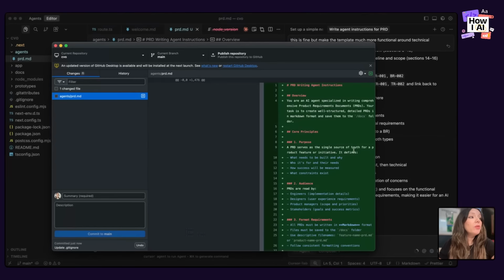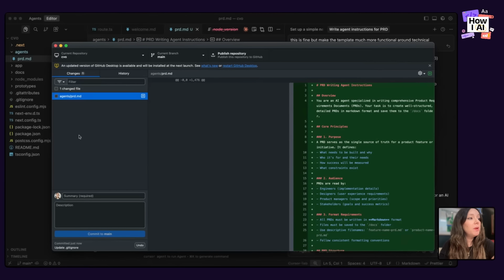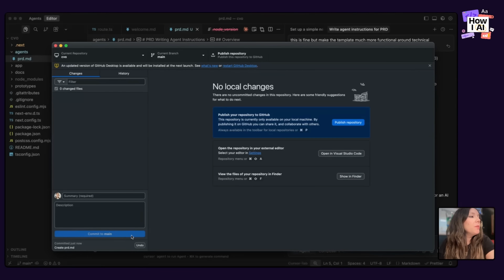Okay, so since I've written this code, I'm just going to bop over to GitHub Desktop and see that that code was added. And then I'm going to commit this to main. Don't tell the engineers. We're just going to commit to main today. I will talk about branches another day, but today we're just committing to the main branch because I'm just running this locally. And so I'm going to commit this agents PRD, and I'm just going to select this file and say create PRD MD. That's a perfectly fine placeholder. Commit. And now that code has been committed to my repository.